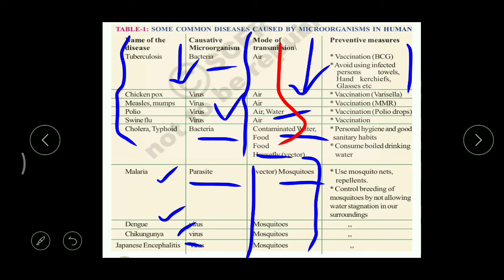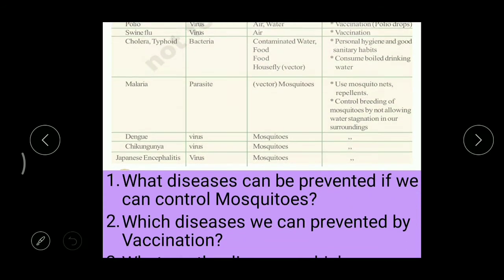Nowadays we are going outside wearing a mask. Why? To prevent the disease, to prevent this COVID virus, which can easily spread through the air. That's why we cover our nose and mouth with a mask. So even these diseases can be controlled by preventing contaminated air. Then what is the next one?